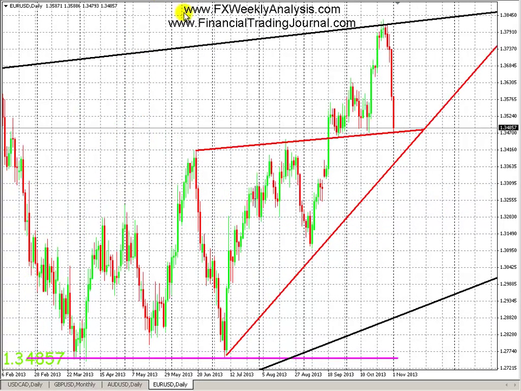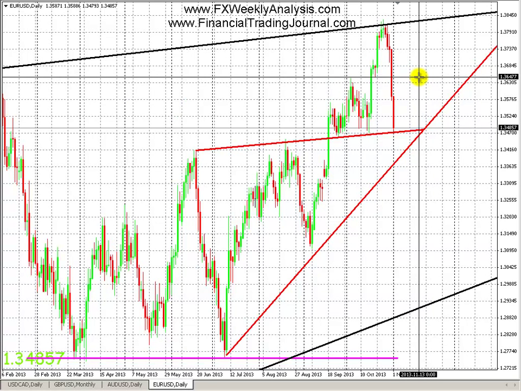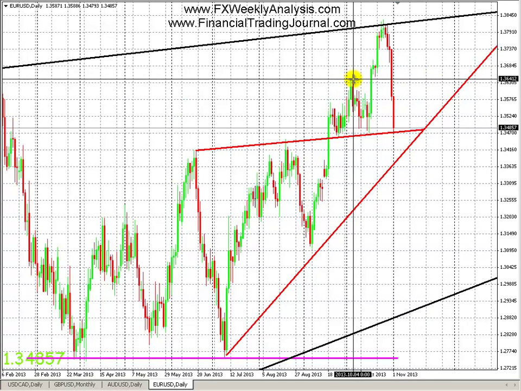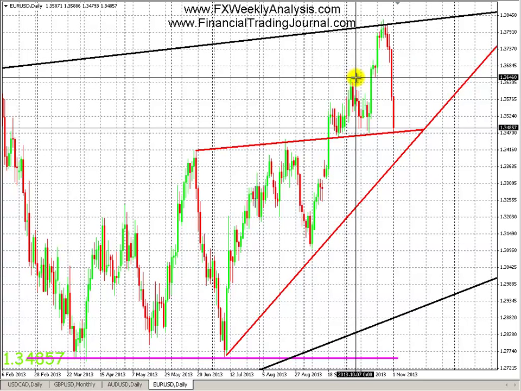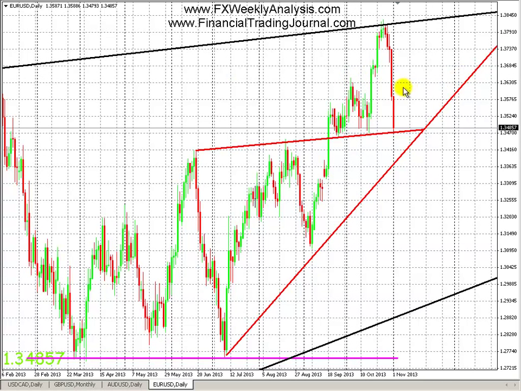On the daily chart, what we could be forming is a potential head and shoulders if it bounces here. You'll notice this is the left shoulder right here. This is the head. The 365 is right around here, which is in line with this high over here. This is the 3646 area, which is around the 365 area. If we bounce up, we could be forming the right shoulder right here, which would coincide with the 365 area, as I mentioned, with the possible retrace based on the other theory on the weekly chart.